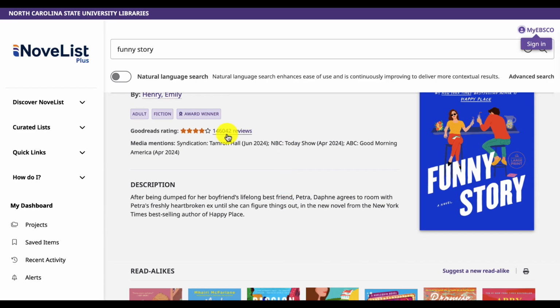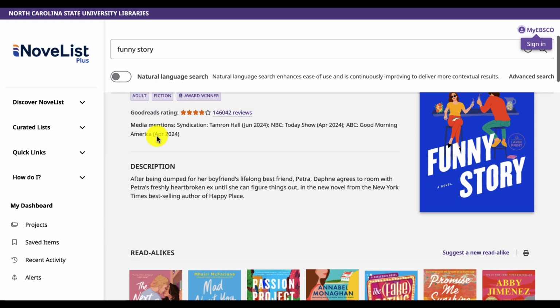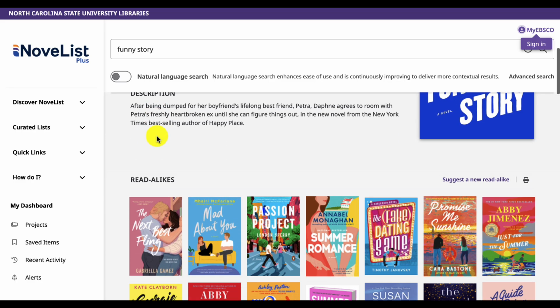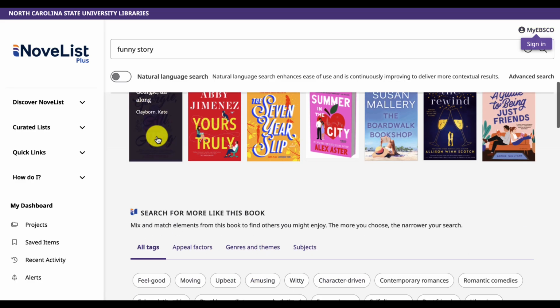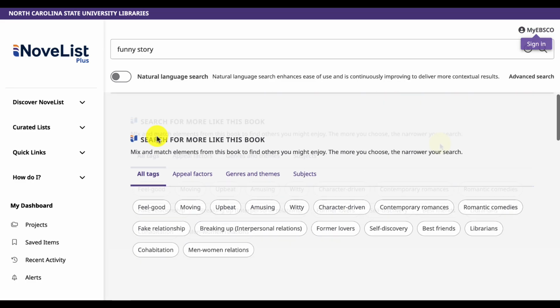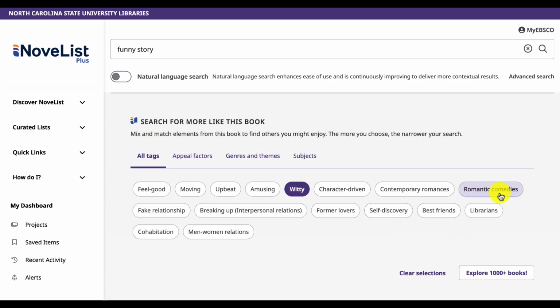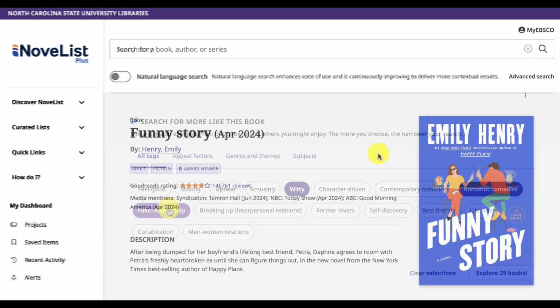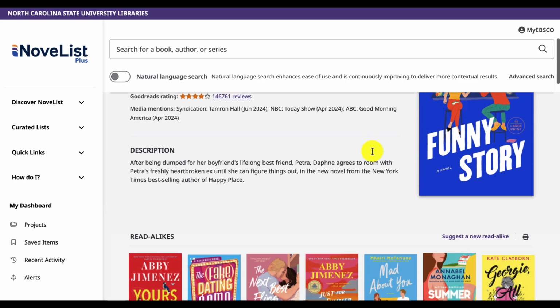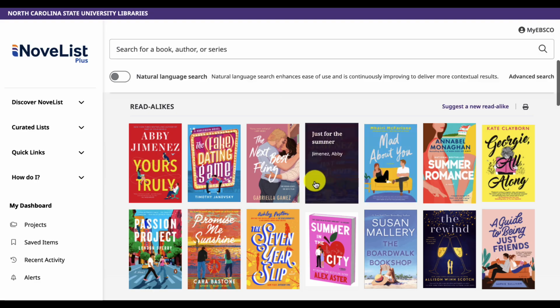You can see the Goodreads rating, and below that, the publisher reviews and other information about this book. At the bottom, you can click on those appeal factors to narrow down what about the book appeals to you, and then search for more titles directly from this page. Another option is to look at the read-alikes on this page, which is a good option for patrons who prefer to browse NoveList on their own.